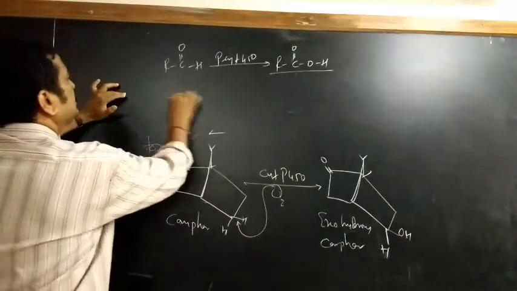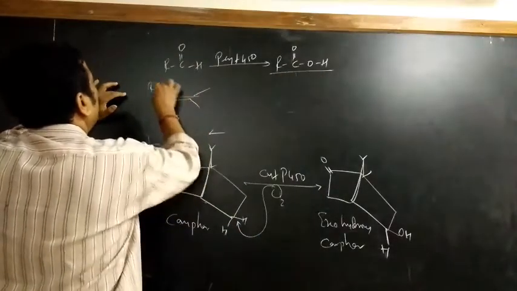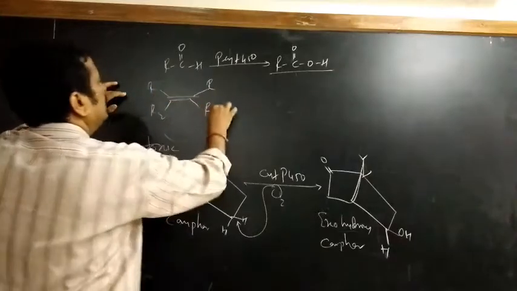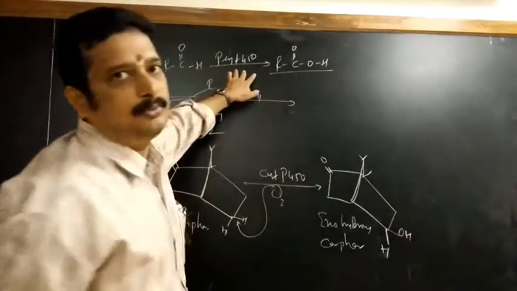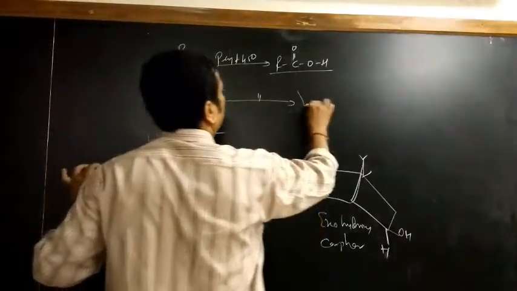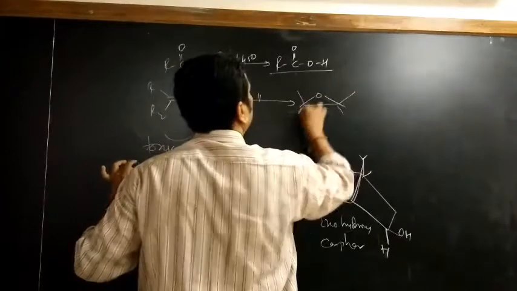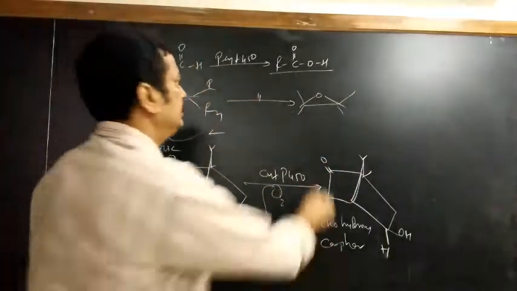We can take alkenes also, R1, R2, R3, R4. Alkenes, in the presence of cytochrome P450, are converted to epoxides like this, which are less harmful.